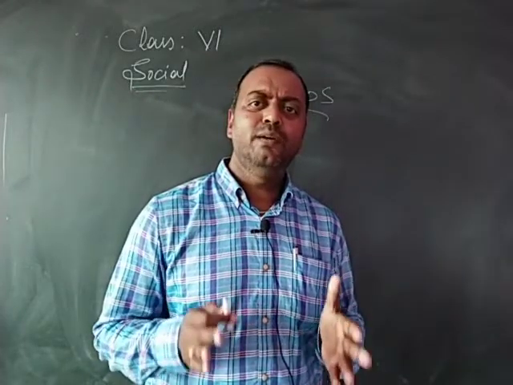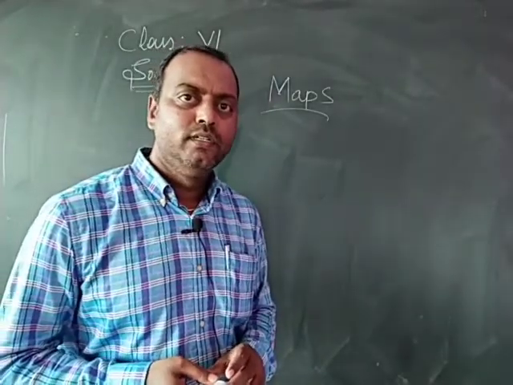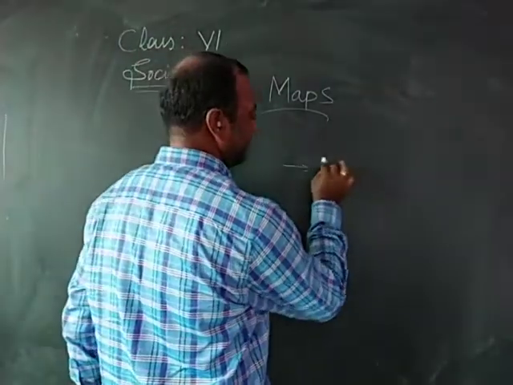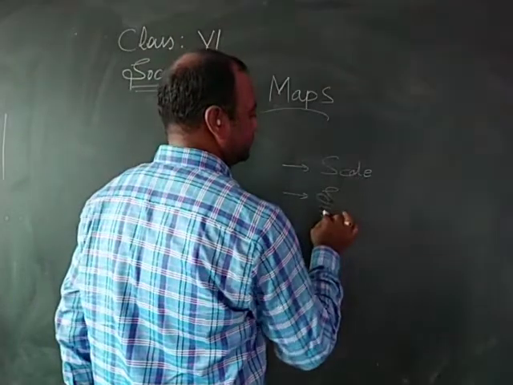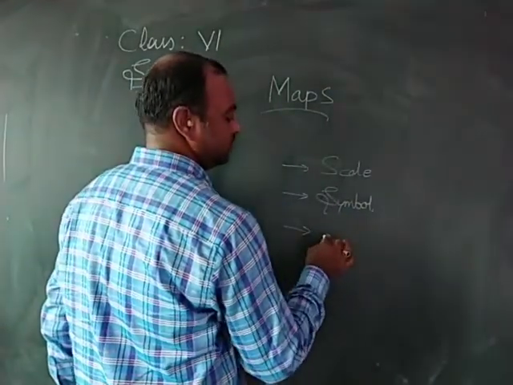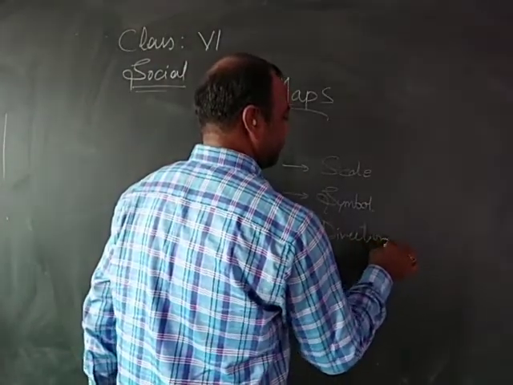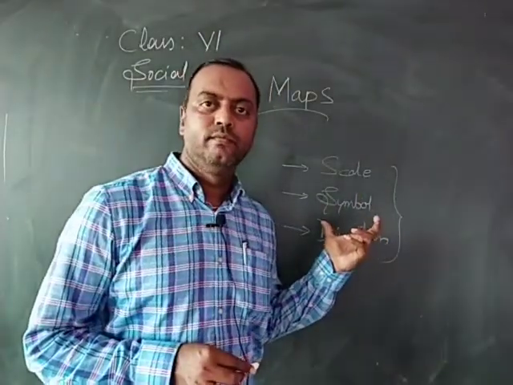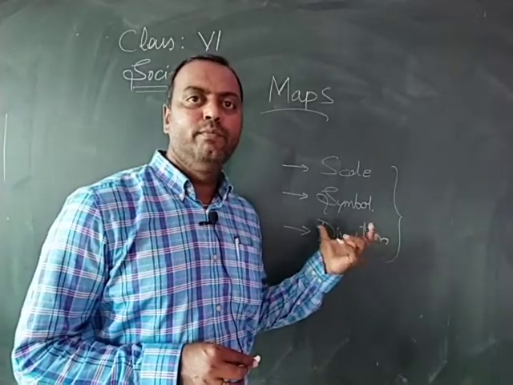But what does a map consist of originally? A map consists of three important features. One is scale, second one is symbol, and third one is direction. These are the three important ingredients of any map. These three ingredients make a map more useful.